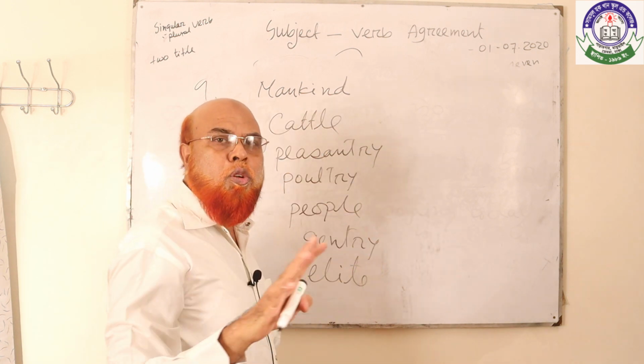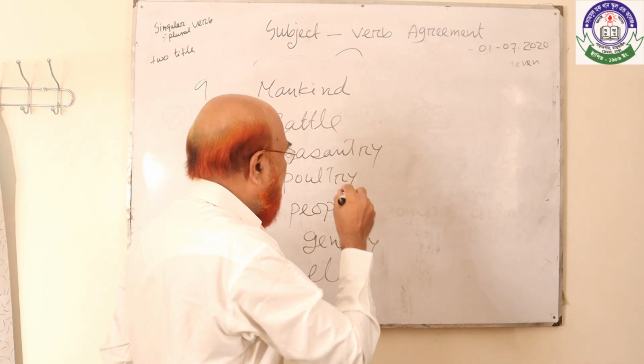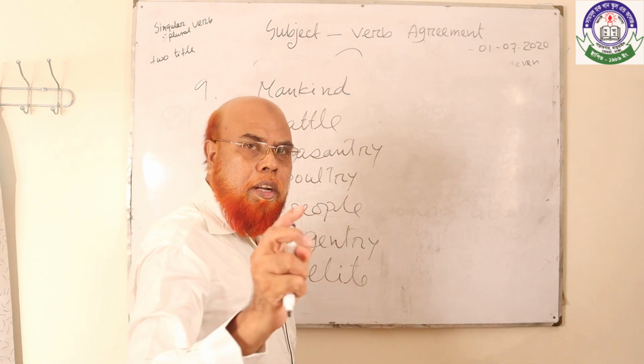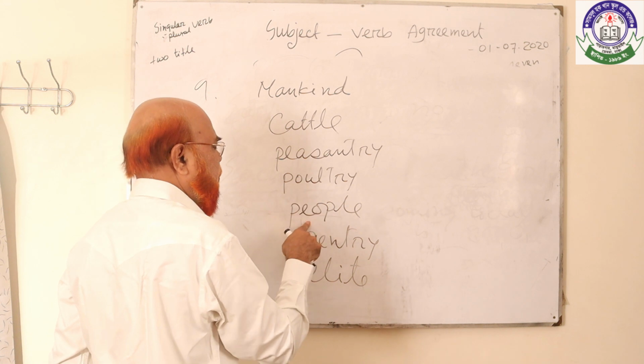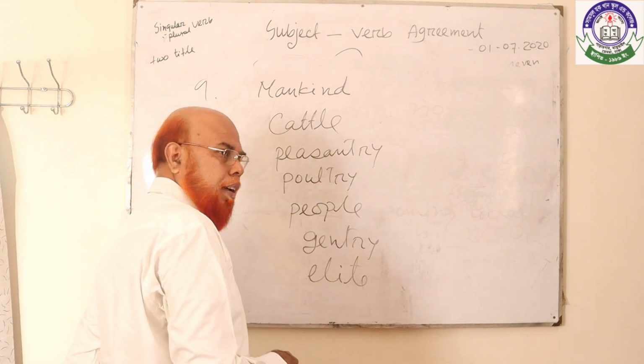After these there is no s or es, but they are plural. I repeat, mankind, cattle, peasantry, poultry, people, gentry, elite.